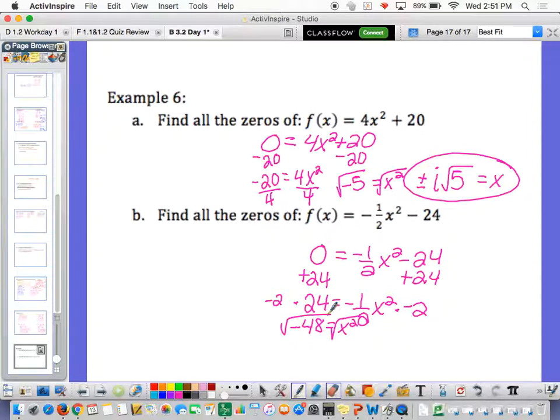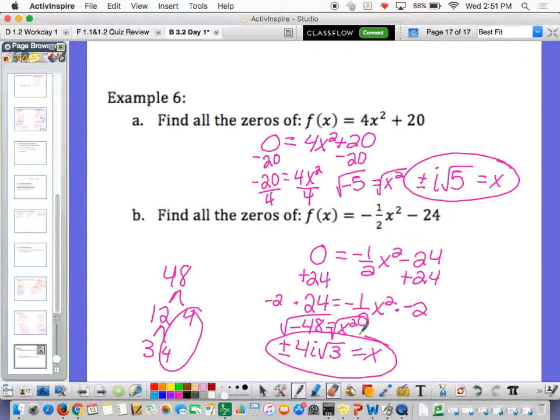And 48, I'm going to come over here and do it. 48 breaks down into 12 and 4. 12 breaks down into 3 and 4. There's a pair. So plus or minus, the thing that comes out is 4. You can pull out an i because there's a negative. You got the square root of 3 equals x. Done. Okay?